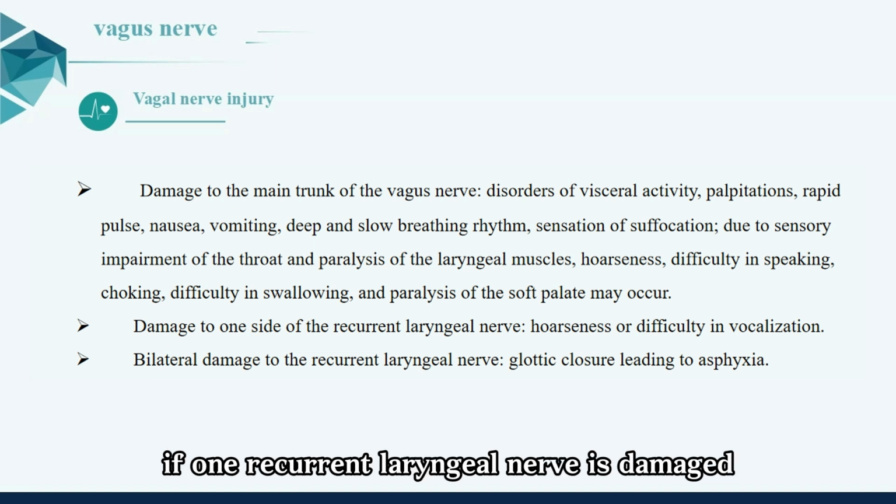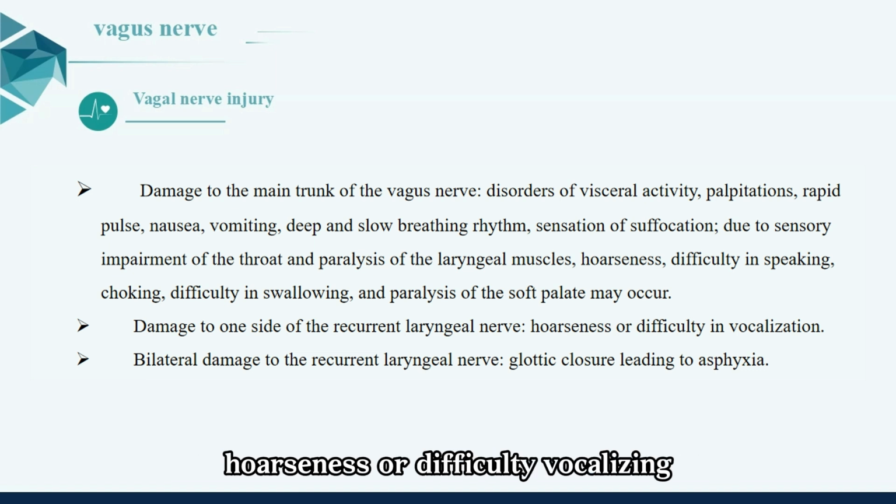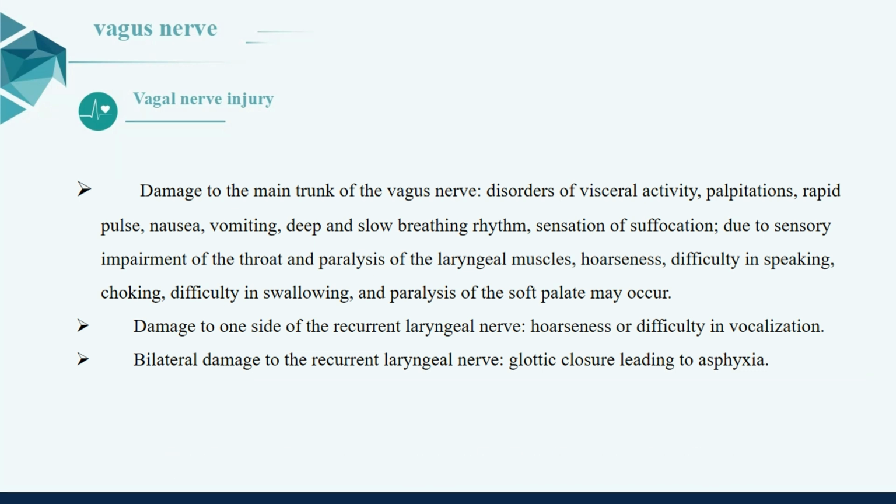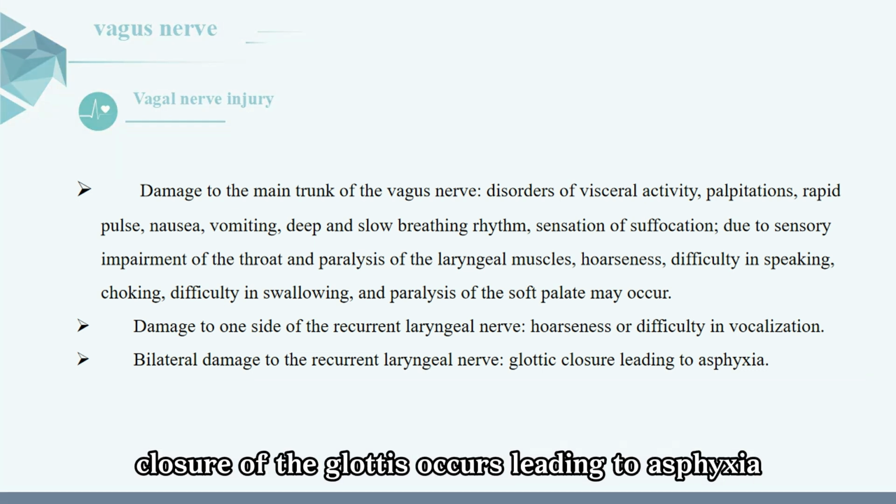If one recurrent laryngeal nerve is damaged, hoarseness or difficulty vocalizing occurs. If both recurrent laryngeal nerves are damaged, closure of the glottis occurs, leading to asphyxia.